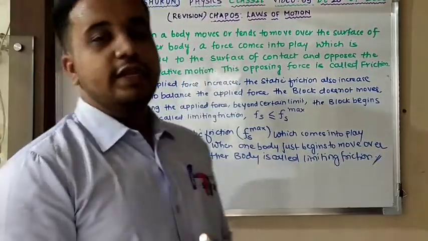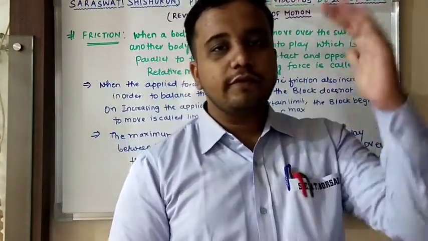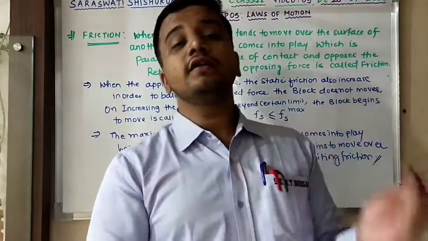Now you will notice that as the block begins to move, frictional force decreases. So now a smaller amount of force is required in order to keep it in motion.